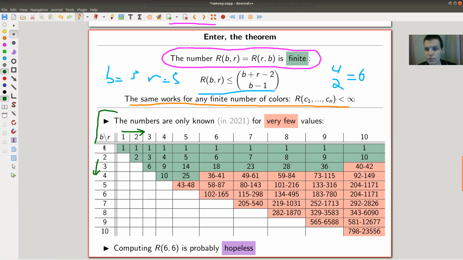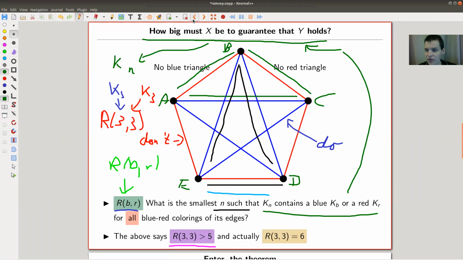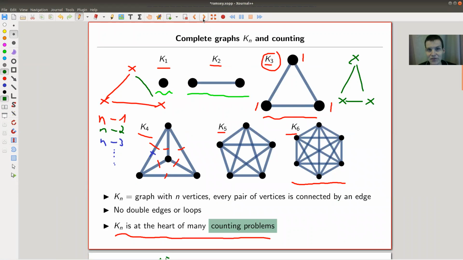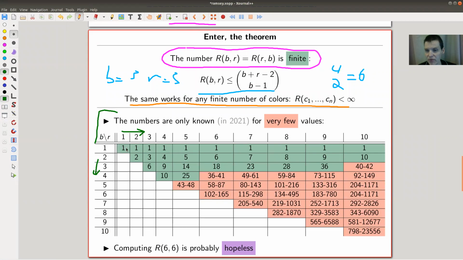So for example, if blue is 1, so you need to find a K1. You will always find a K1, because K1 is a boring one. There's no condition on the edges, so it should be satisfied all the time. So here it's just K1. And the way this table works is that here is also just 1. But because of the symmetry, I don't bother to write down whatever is below the diagonal. You just take this picture and flip the numbers over, and you get whatever is below the diagonal. So the first row is clear because you count K1.